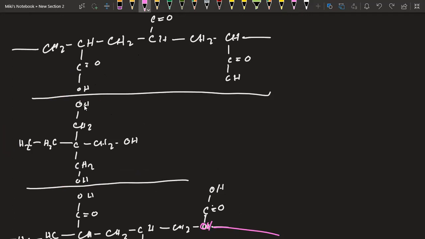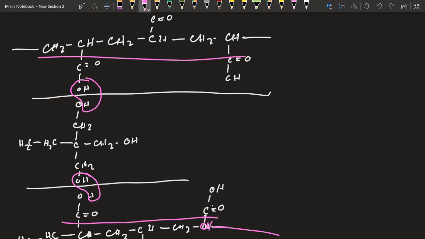How? The above alcohol is going to react with this carboxylic acid, and the bottom alcohol is going to react with this carboxylic acid. After the reaction, this will be bonded. There will be an ester linkage that is going to cross-link them. This main chain and this main chain both will be cross-linked due to this bond, this ester linkage. That means there is a cross-link between 2 polymer chains. Now, what is going to happen is,